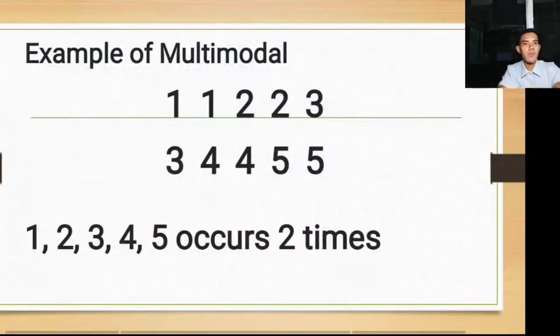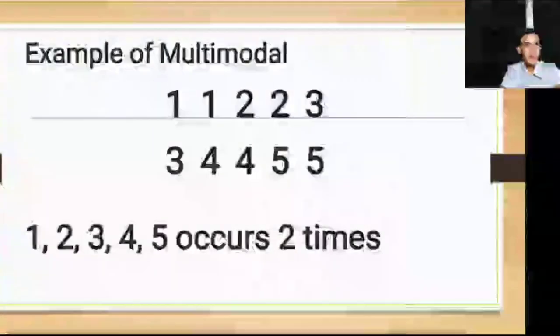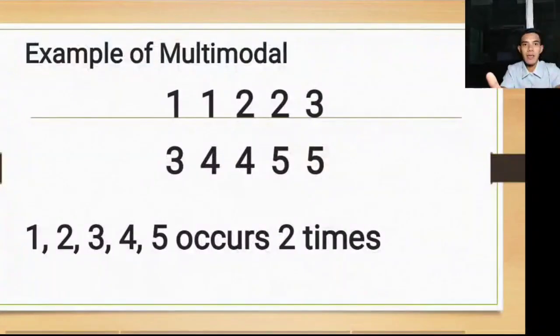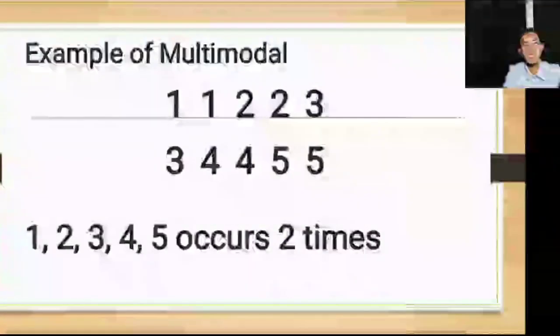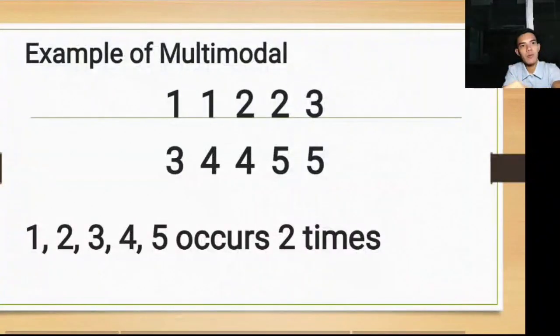So we have multimodal: 1, 1, 2, 2, 3, 3, 4, 4, 5, 5. Bakit siya naging multimodal? So 1, 2, 3, 4, and also 5, occur 2 times. Silang set ay pare-pareho ng dami and lagpas sila sa 4. Okay? Di ba nga, pag 4 na mahigit, tapos pare-pareho sila ng dami, it is multimodal. Okay? That's it for the types of modes.